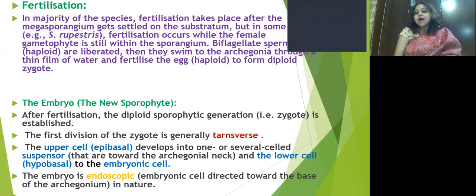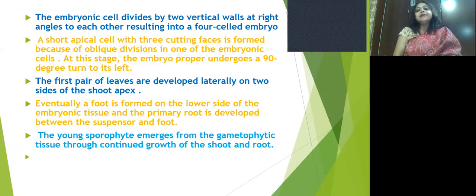That means the embryonic cells are directed towards the base of the archegonium. The embryonic cell divides by 2 vertical walls at right angles to each other, resulting in a 4-celled embryo. A short apical cell with 3 cutting faces is formed because of oblique divisions in one of the embryonic cells, and at this stage the embryo proper undergoes a 90-degree turn to its left.